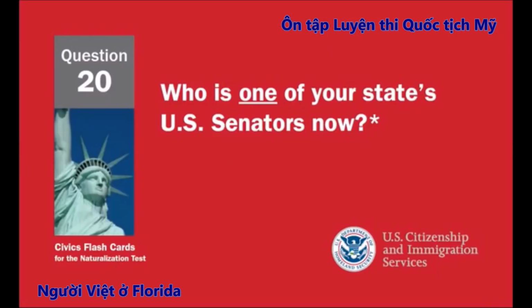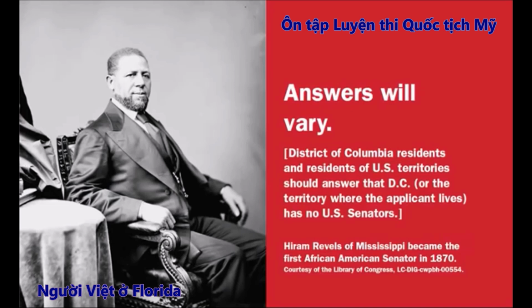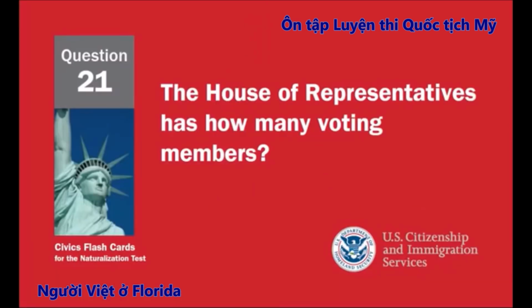6. Who is one of your state's U.S. senators now? Answers will vary. District of Columbia residents and residents of U.S. territories should answer that D.C. or the territory where the applicant lives has no U.S. senators. The House of Representatives has how many voting members?